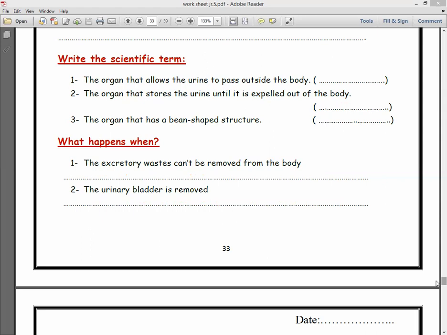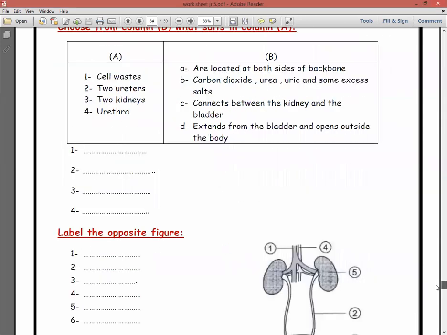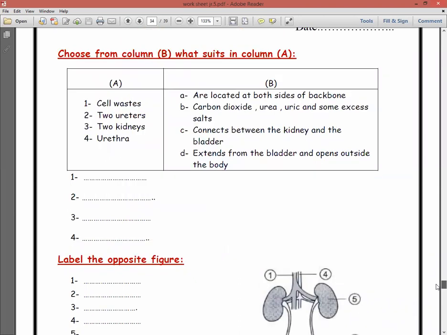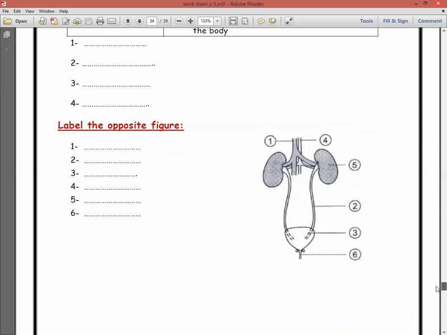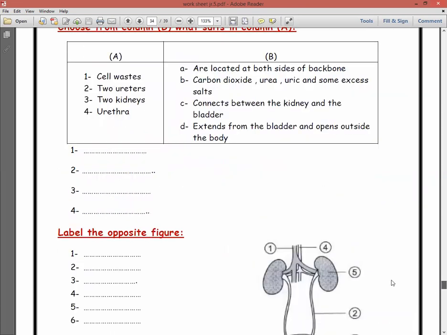Page 34, question number 5. Choose from column B what suits column A. Number 1, cell wastes.